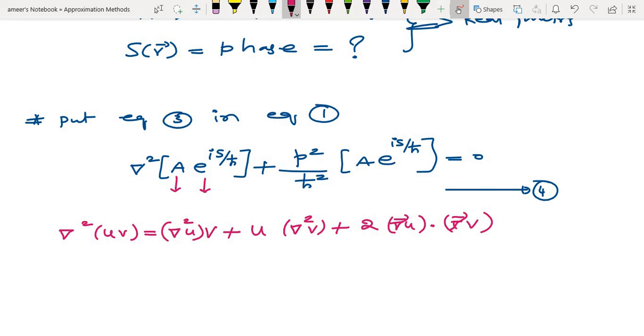In our problem, if this will be the u and this will be the v, now you substitute. Let us substitute. The first term, del square u, that is del square a, times v, e power i s by h cross. Next plus u into del square v, that is a into del square v.